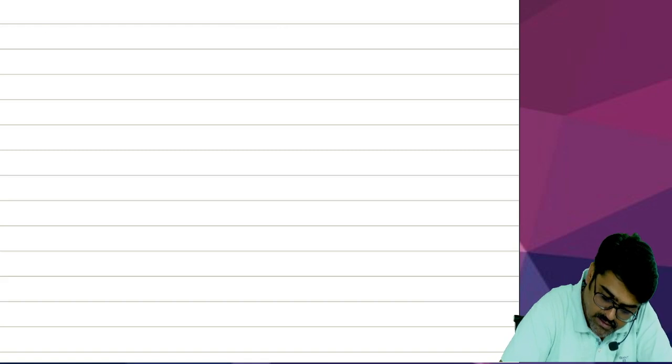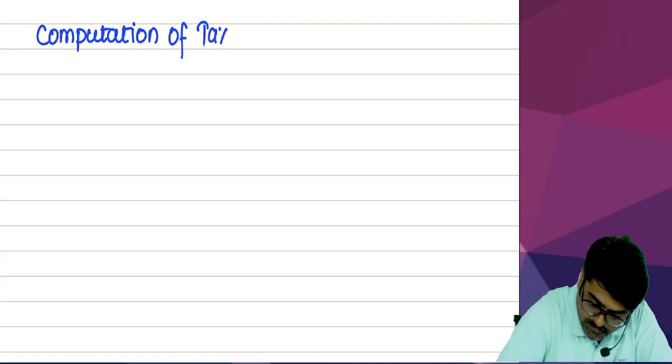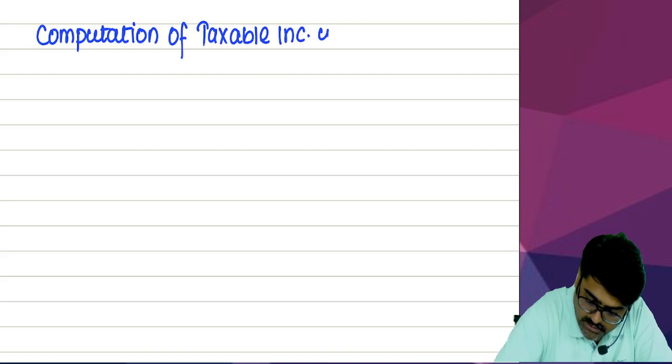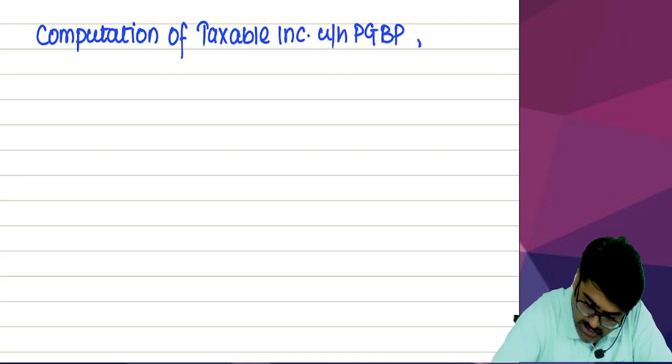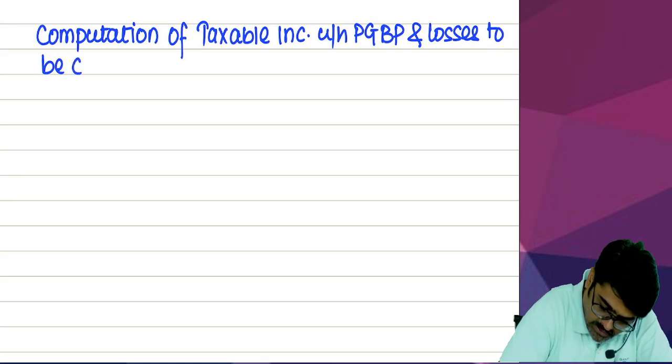Then computation of taxable income under the head PGBP and losses to be carried forward. This you are going to compute.